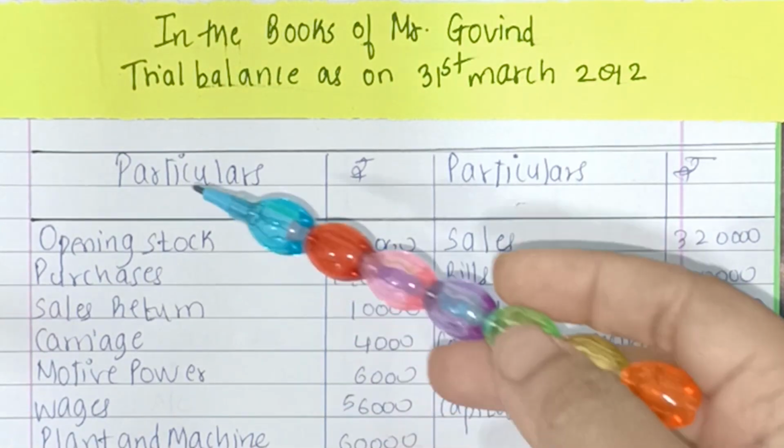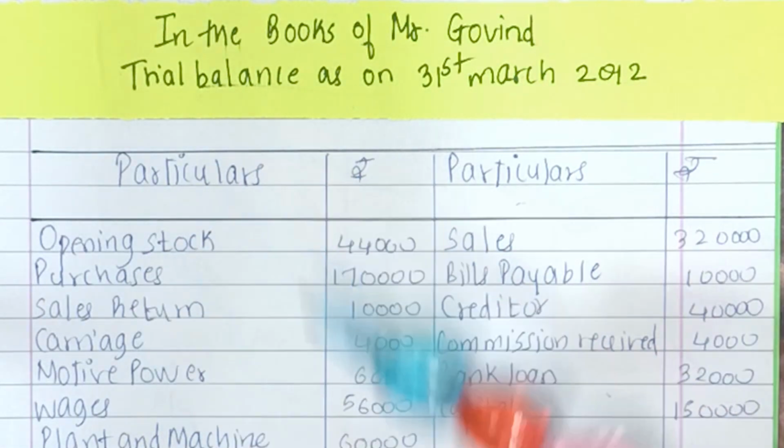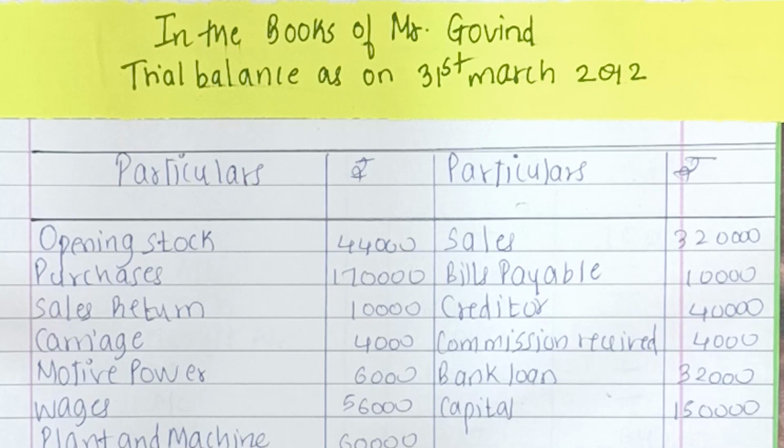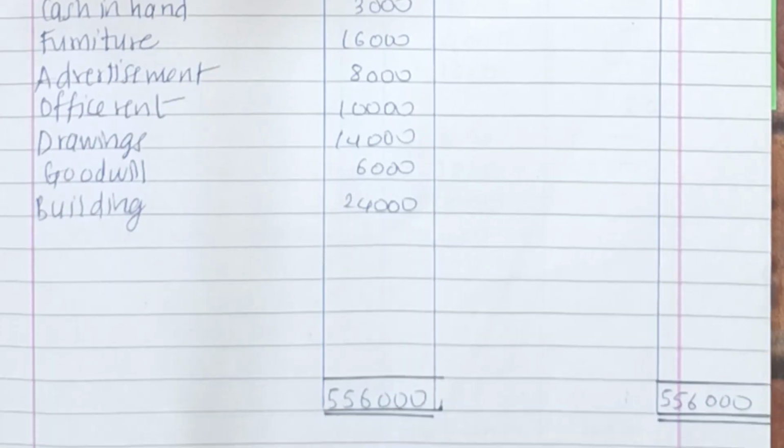Then I just placed them one after the other, all those items which are coming on the debit side and all those which are coming on the credit side. After doing so, the amount that I have got on both the sides is 5,56,000. It means both the sides are tallying with one another, so it means my sum is correct.